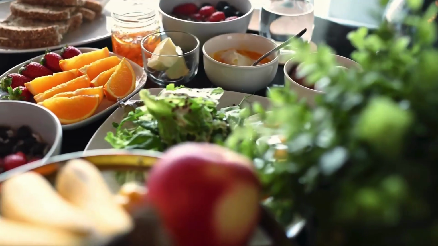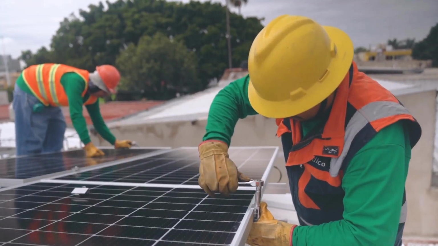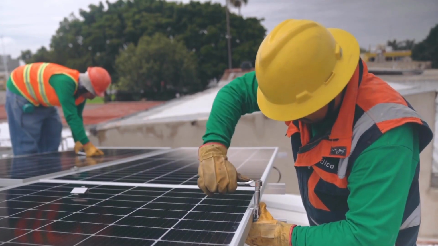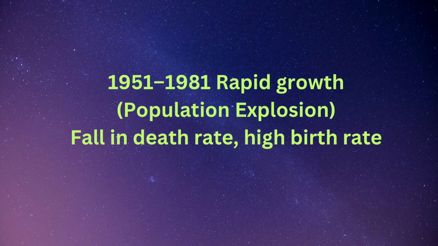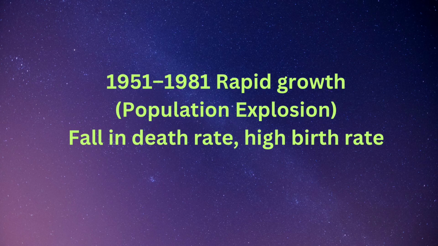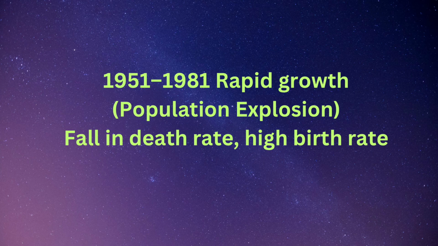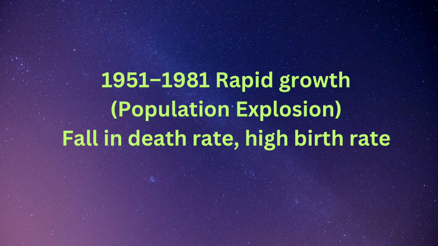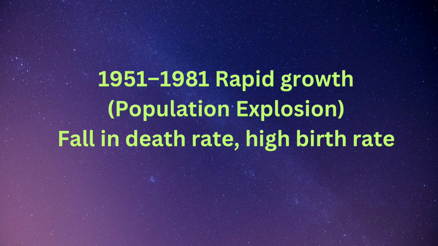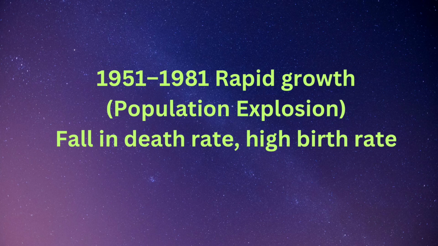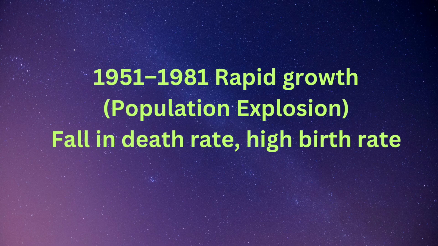The Green Revolution increased food production, and large industries, dams, and highways were built to generate employment and promote economic development. From 1951 to 1981, India experienced very rapid population growth. Hospitals increased, vaccination expanded, and food production improved. The death rate fell sharply, but the birth rate remained high. Because of this, population increased very fast. This period is known as the period of population explosion.